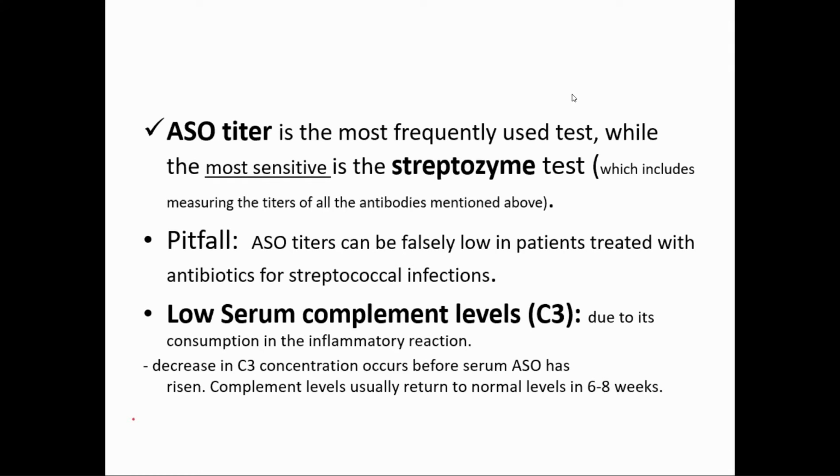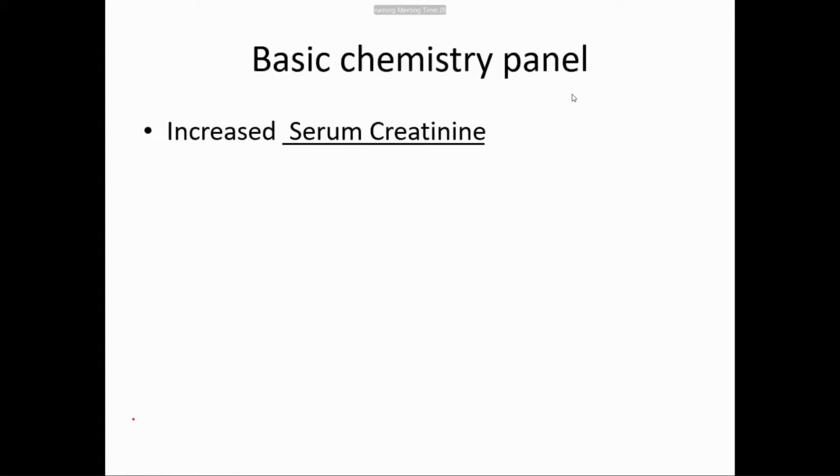Then there is consumption of complement factor. The complement factors are used in the process. I hope you are aware of the complement system. It is taught in physiology as well as pathology in your first years. Because C3 has a big role in this activation, in the lab, in the serum, it will be low. Okay, among other biochemical tests we do serum creatinine, which can be increased, and electrolytes, which are either increased or decreased, like sodium or potassium.